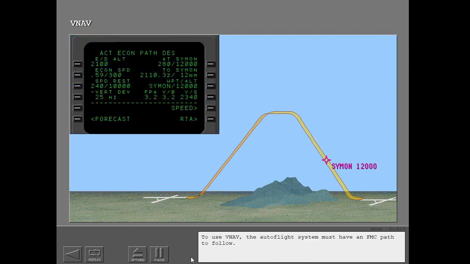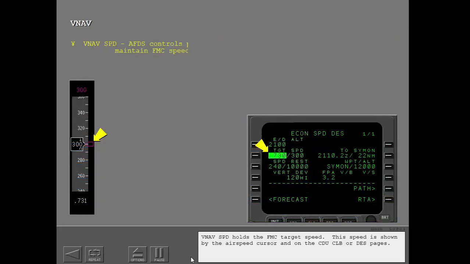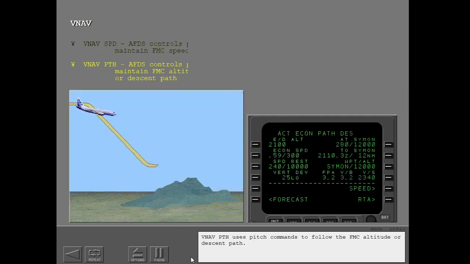To use VNAV, the Autoflight system must have an FMC path to follow. VNAV speed holds the FMC target speed. This speed is shown by the airspeed cursor and on the CDU climb or descent pages. VNAV path uses pitch commands to follow the FMC altitude or descent path.